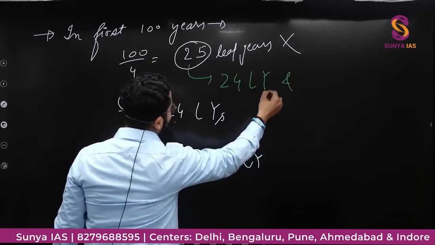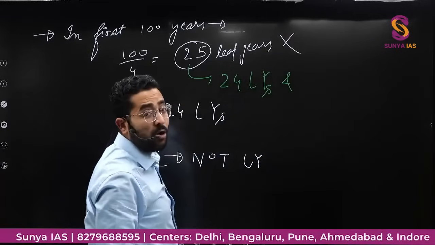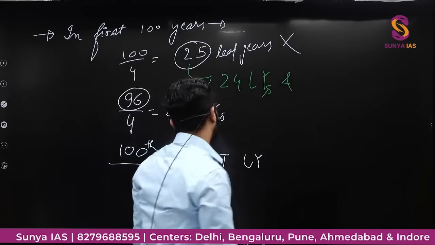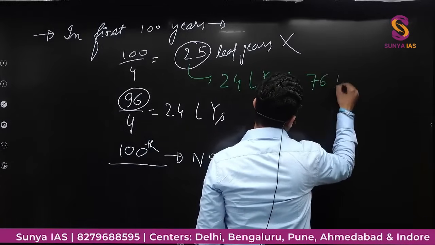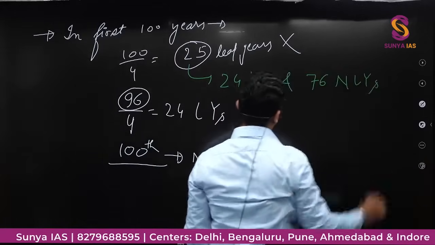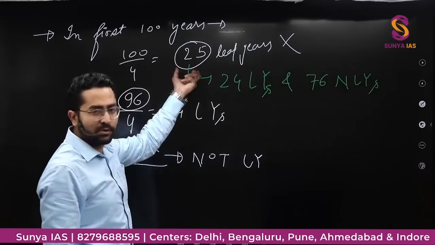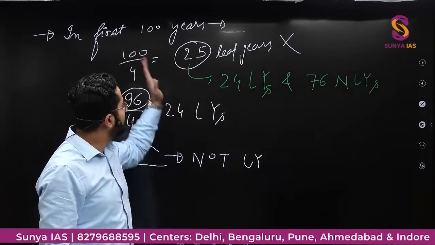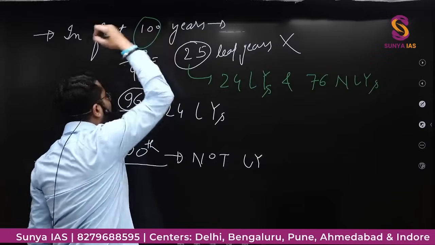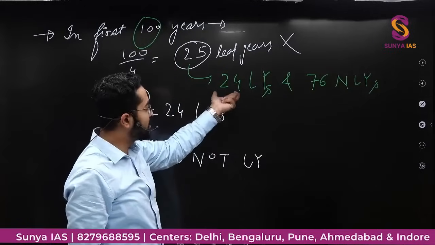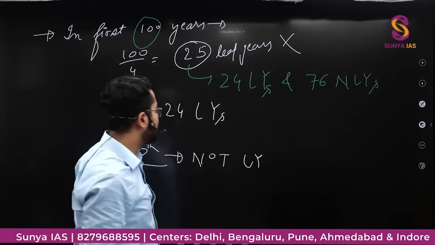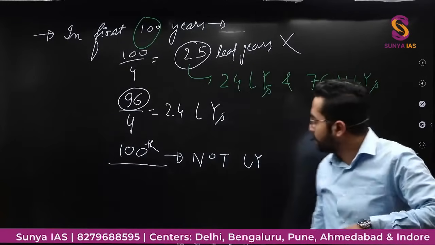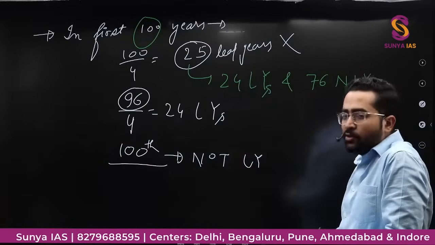And if there are 24 leap years, then how many non-leap years will there be? There will be 76 non-leap years. If we just divide by 4, we'll get 25 leap years. But actually, the 100th year will not be a leap year, so one leap year will be less. There will be 24 leap years and 76 non-leap years. Right? So this was one thing that you need to remember.